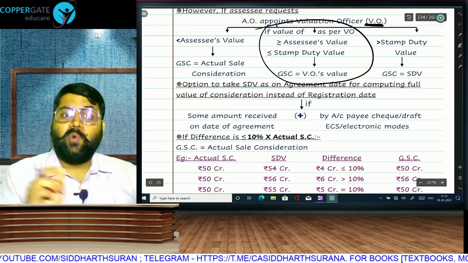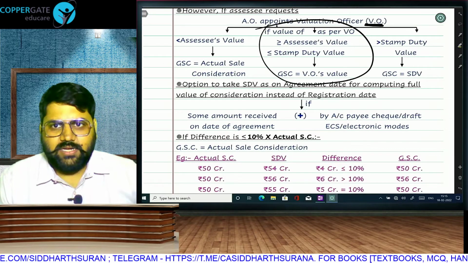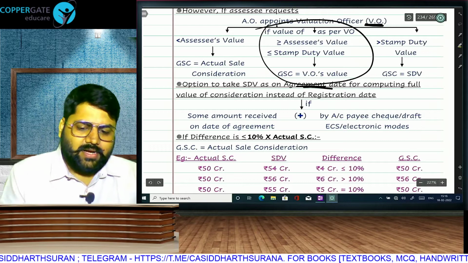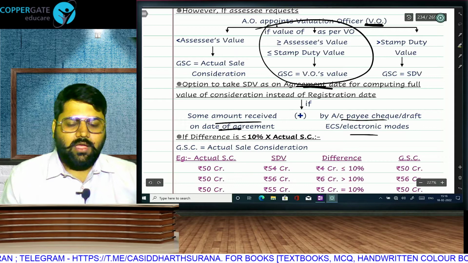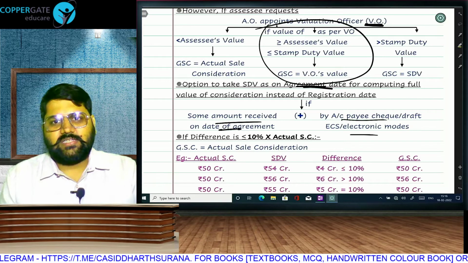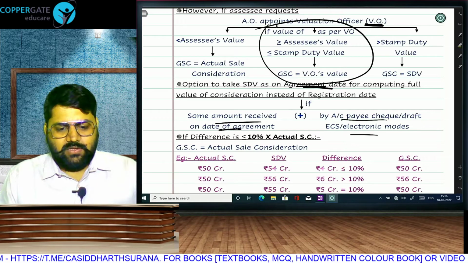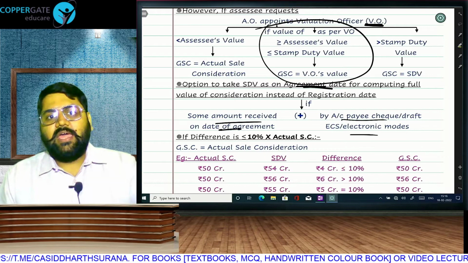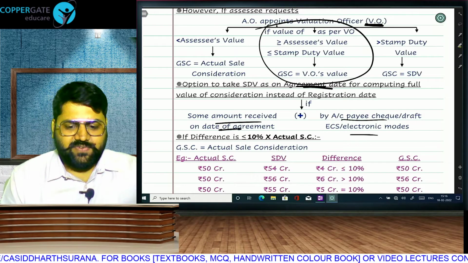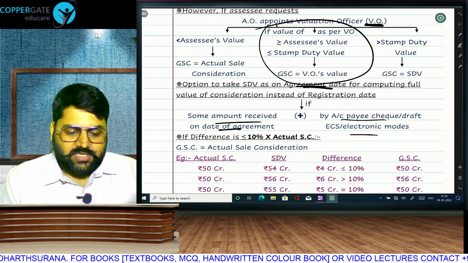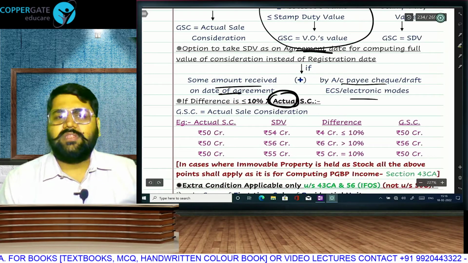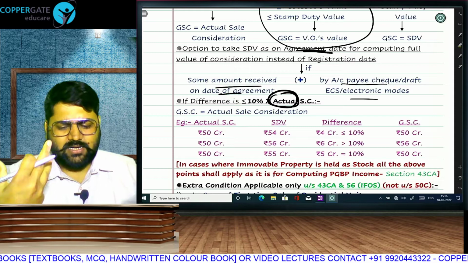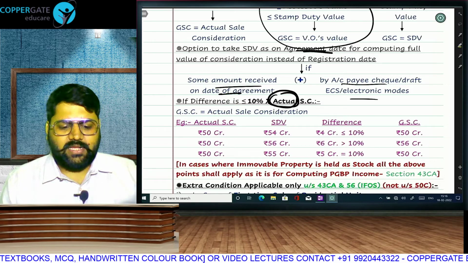Apart from that, if you have done an agreement earlier and possession is given later, then you can take agreement date stamp duty value also if some amount is received at the time of agreement in the allowable mode. So we have given you the facility of agreement date stamp duty value here if there was some consideration received at the time of agreement in the 3 allowable modes, and if the difference is up to 10% of actual, you always apply this on actual, then we will not do so much hassle. Directly your actual will be taken as gross sale consideration.